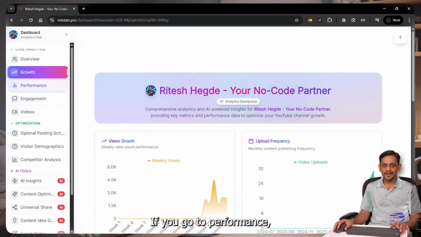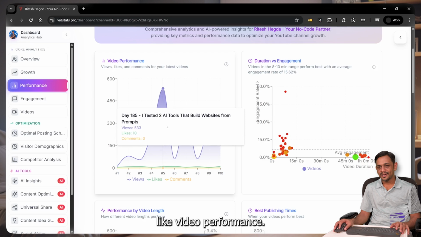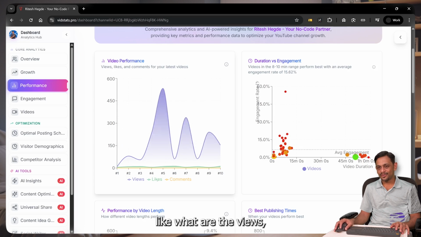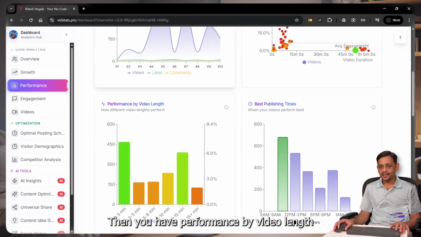If you go to performance, you have more things coming up, like video performance, how well it is performing, like what is the views, what is the likes, comments, and so on and so forth, right? And then you have duration versus engagement, right? There is a graph added over here. Then you have performance by video length, okay?